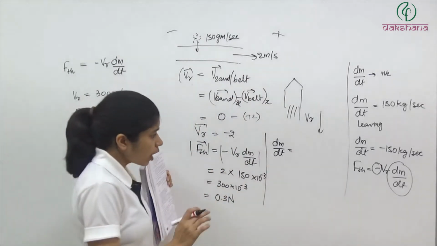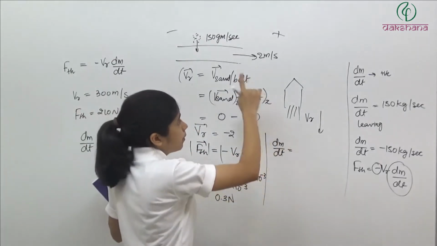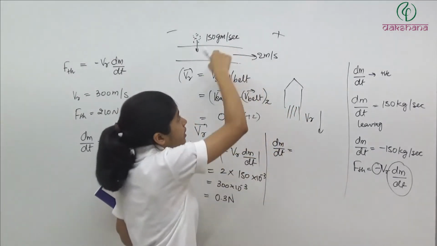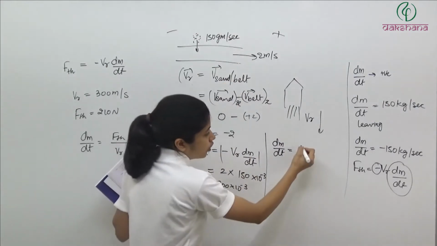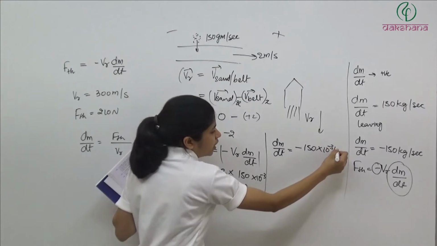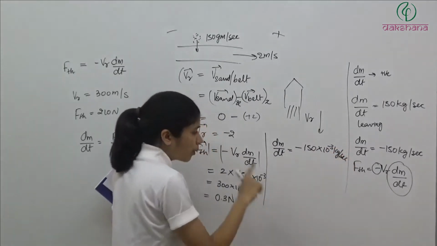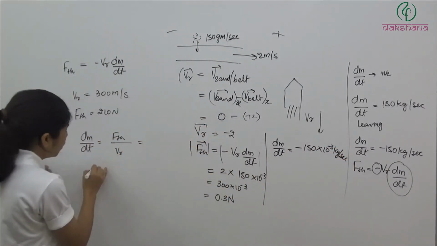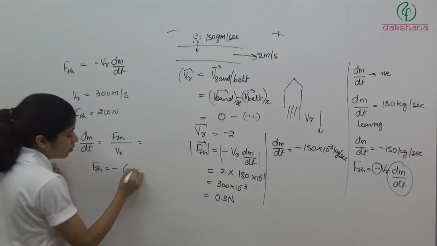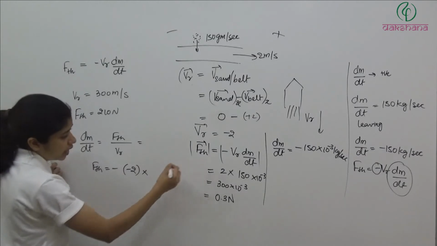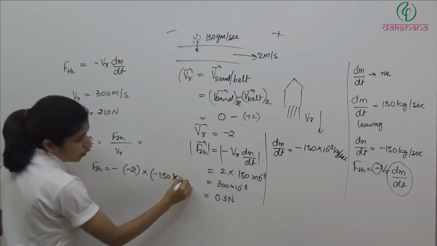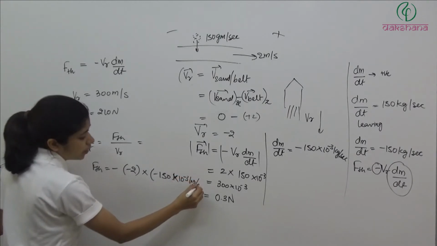ठीक, अब यहाँ पे क्या है, dm by dt, हमने जब dm by dt इसमें लिया it was leaving the system, so हमने क्या लिया पॉजिटिव. In this case it is getting added in the system, so what I write, -150 into 10 to the power -3 kg per second. अब अगर हम डायरेक्शन देखें F thrust का, तो F thrust is equal to what? minus V_R is -2 into dm by dt is -150 into 10 to the power -3 kg per second.